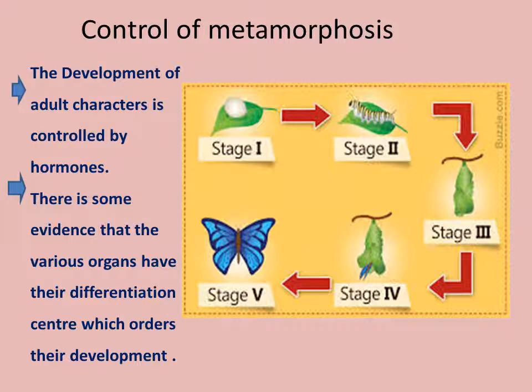Now, the titer of these two hormones in the body actually decides what stage the insect would be. If the ecdysone is at a higher level, then it would go for further molting. That means it will now proceed towards the next stage.